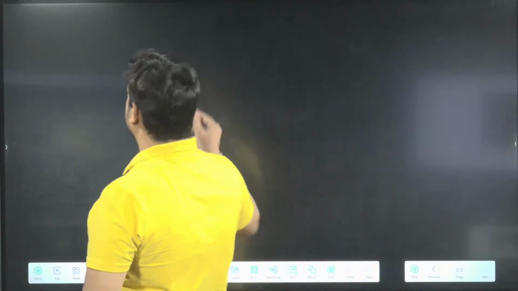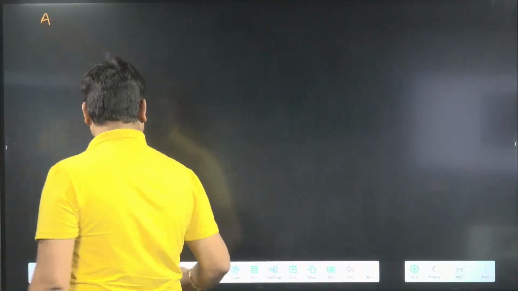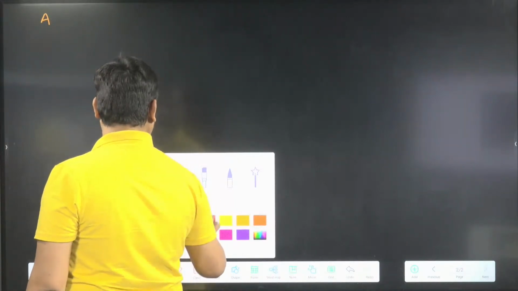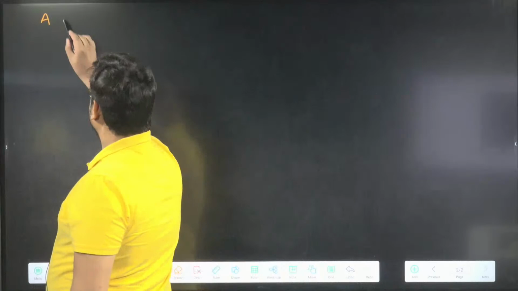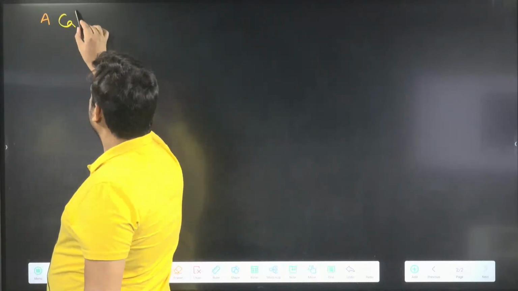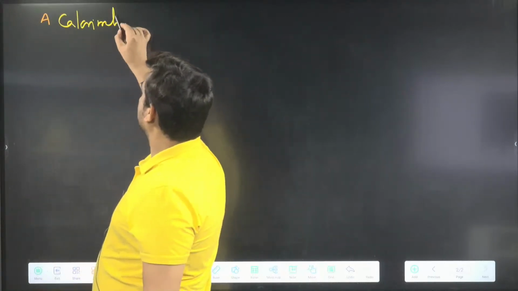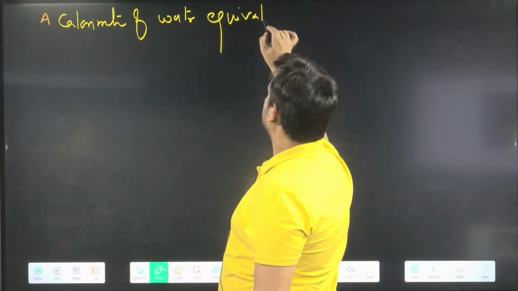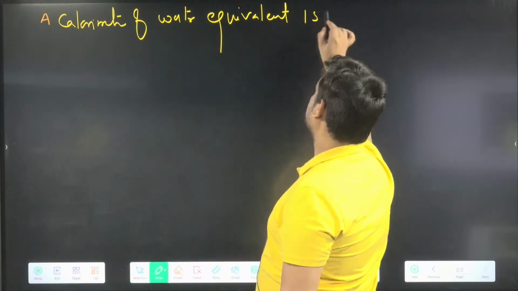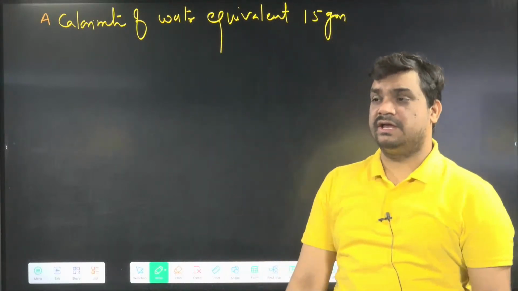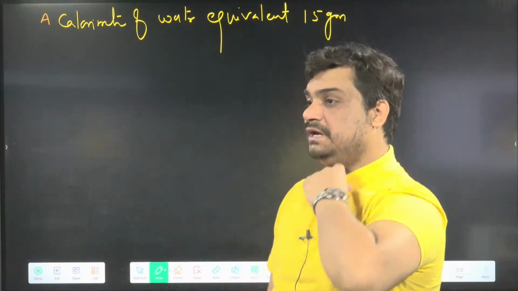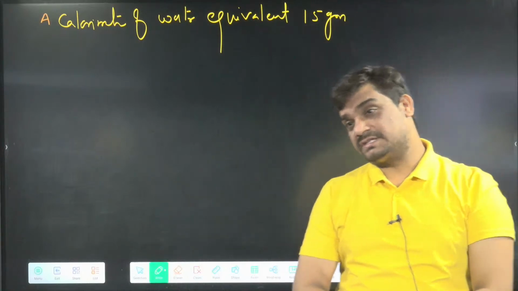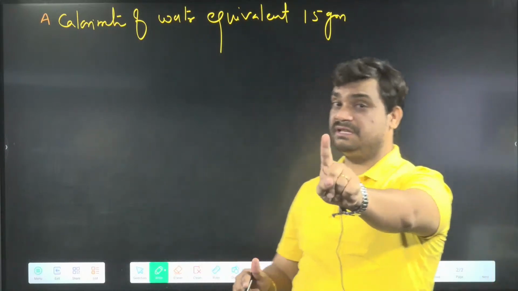A calorimeter of water equivalent 15 gram, which means the water equivalent for the calorimeter is given. It means you need to consider the energy taken by the calorimeter also.